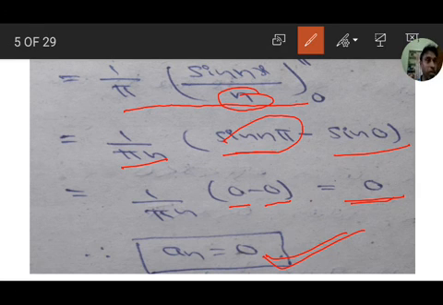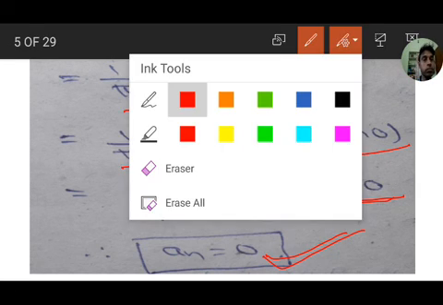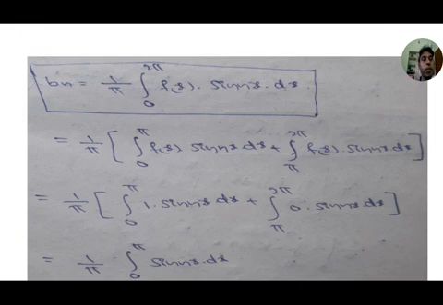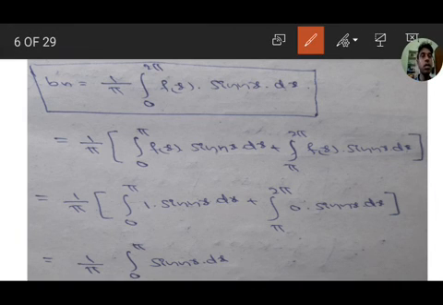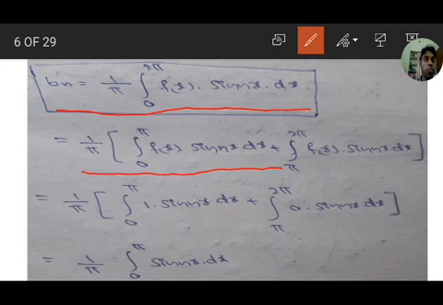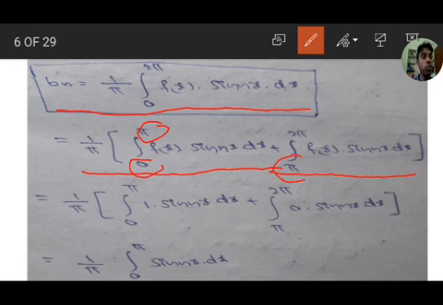Next, bn value. The bn formula is 1 by pi integration 0 to 2 pi f of x into sin nx dx. That is 1 by pi integration 0 to pi f of x into sin nx dx plus integration pi to 2 pi f of x into sin nx dx. Again here the integration is divided into 0 to pi and pi to 2 pi by integration properties.